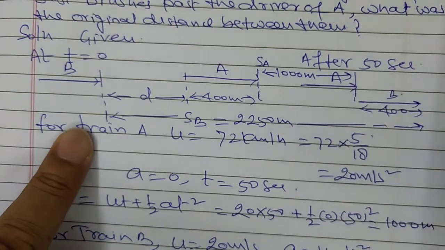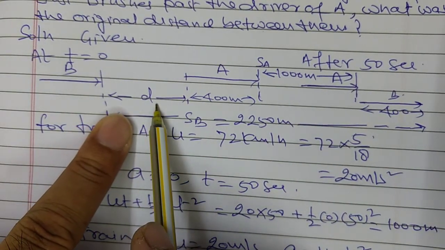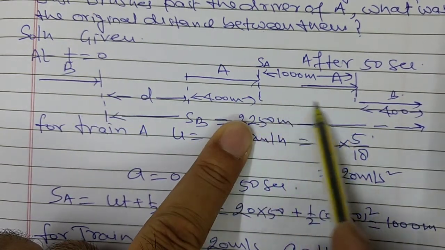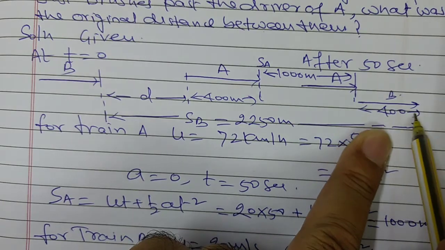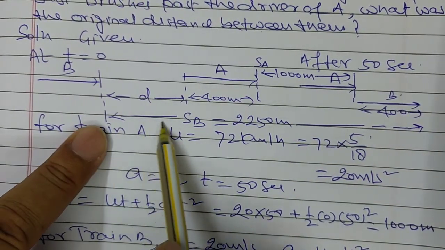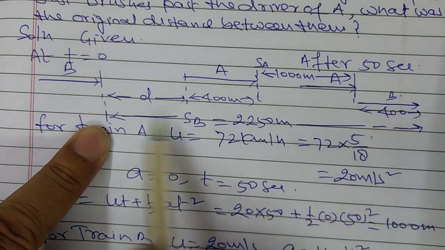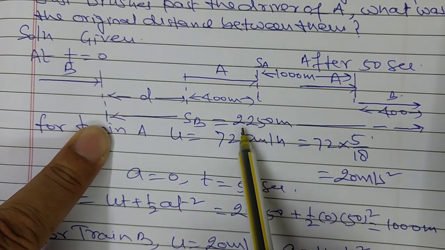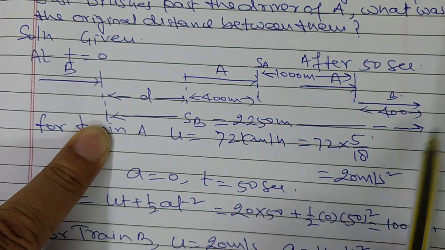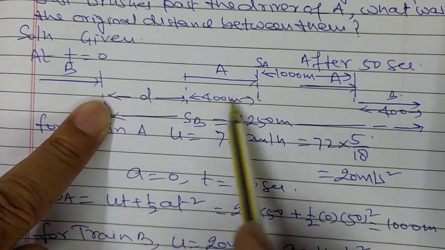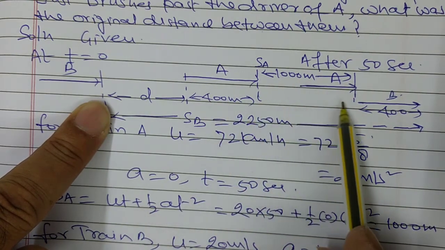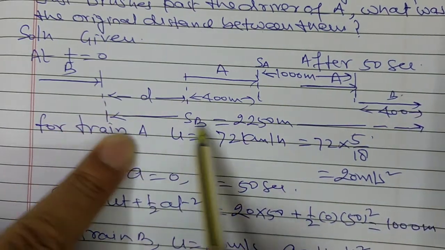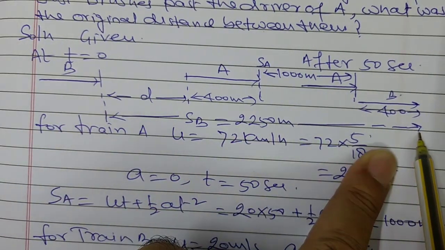Therefore D plus 400 meter plus 1000 plus 400 meter is equal to the distance travelled by train B, SB, which is 2250.